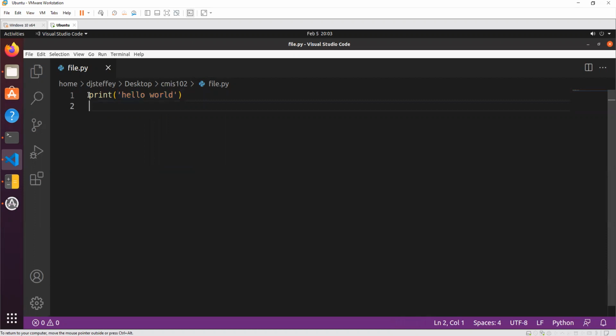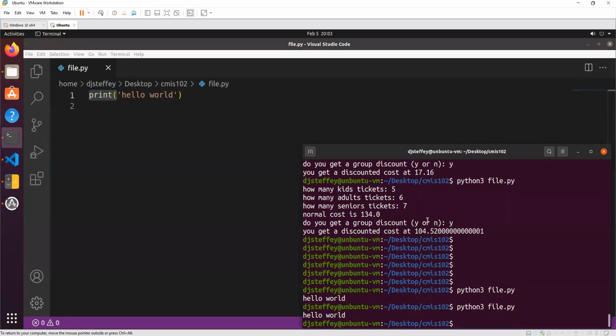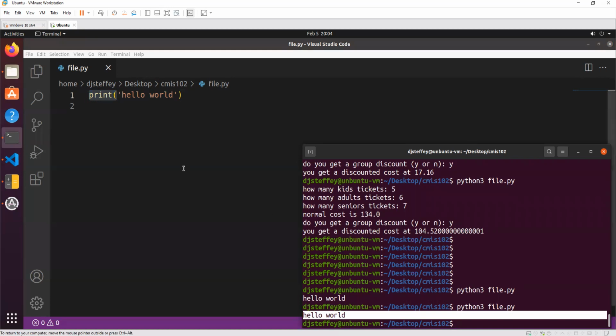You know that whenever you say print, and then inside the parentheses, you tell it whatever you want it to print, right?